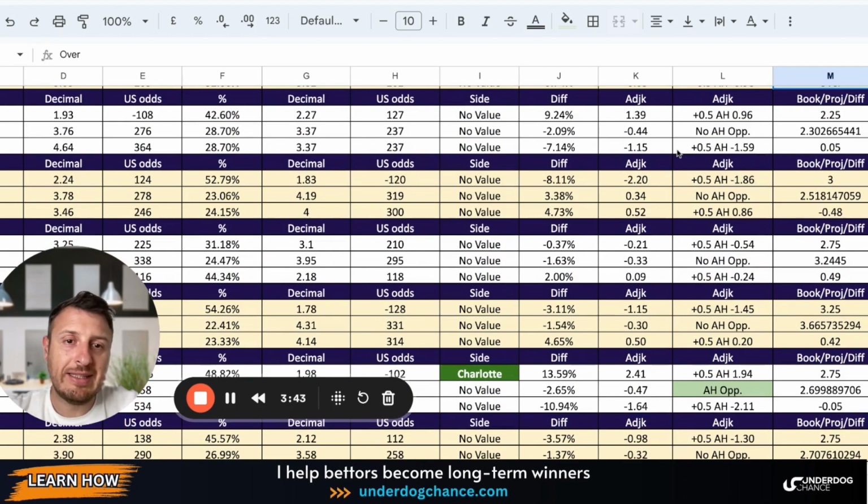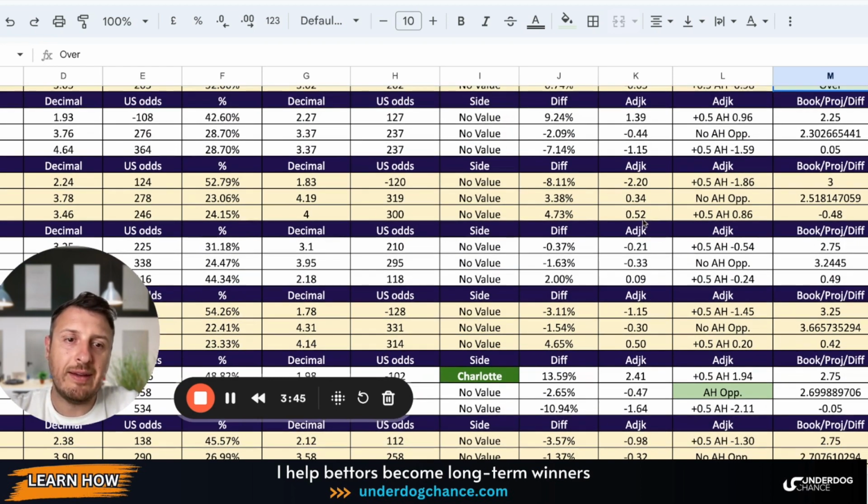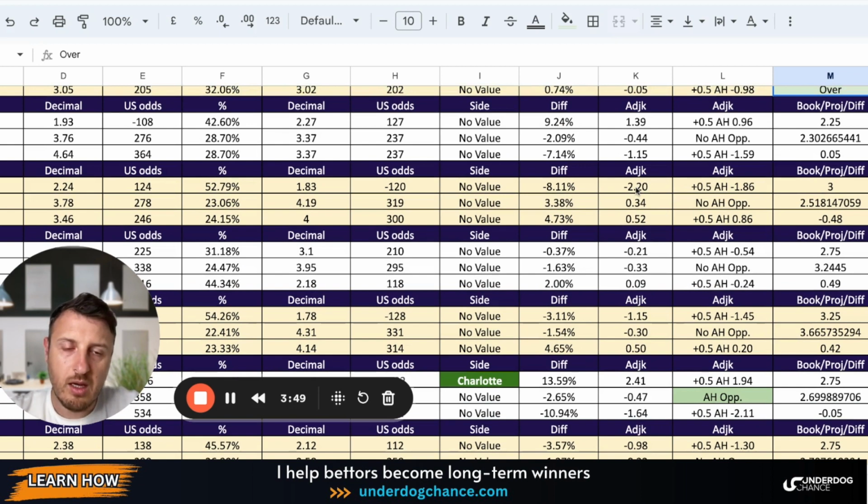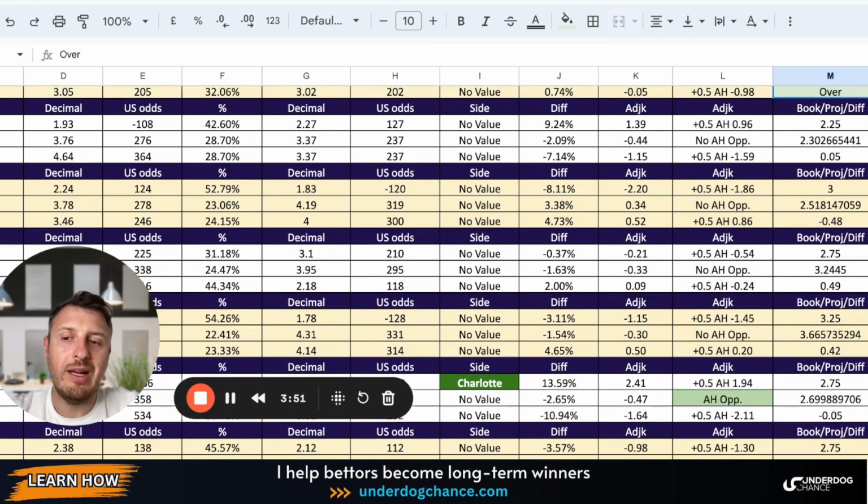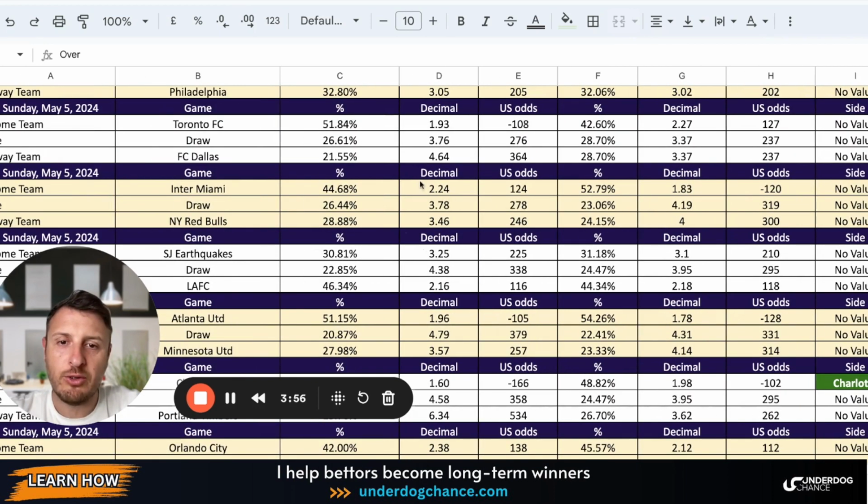So I'm still testing this betting model. And once we have a little bit more data, maybe I could go a little bit lower to 1. But definitely there is some value with Toronto in this game.